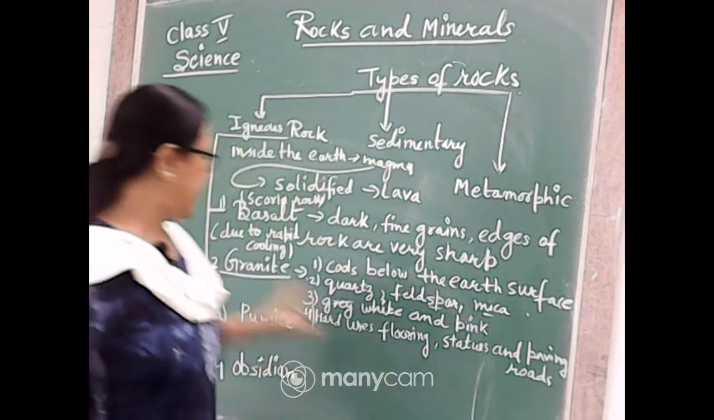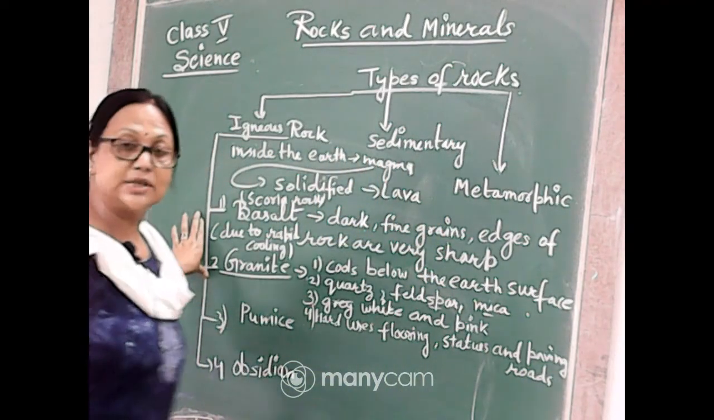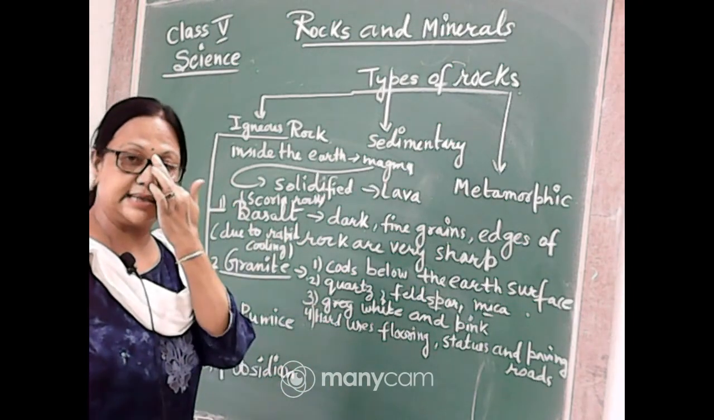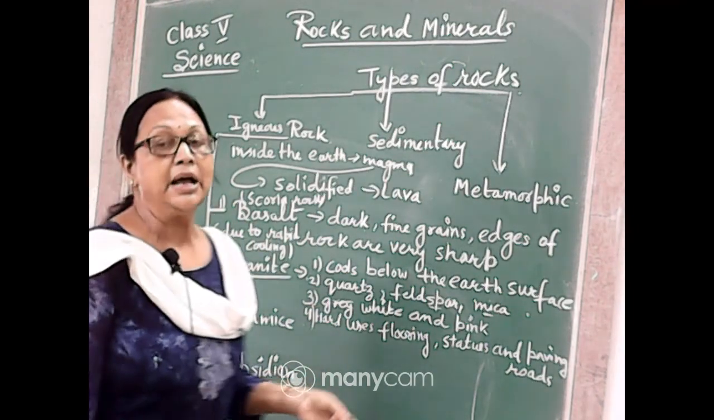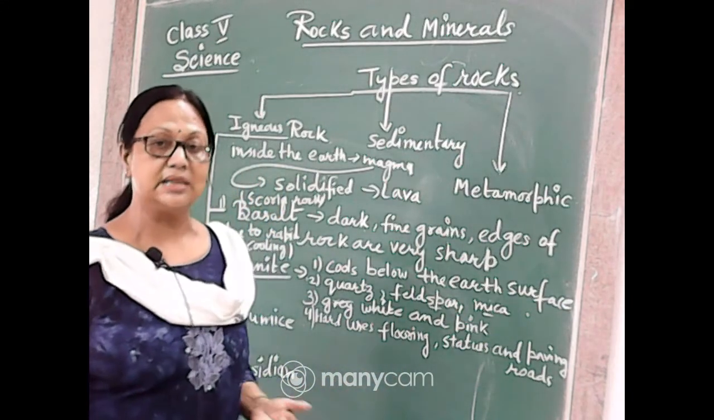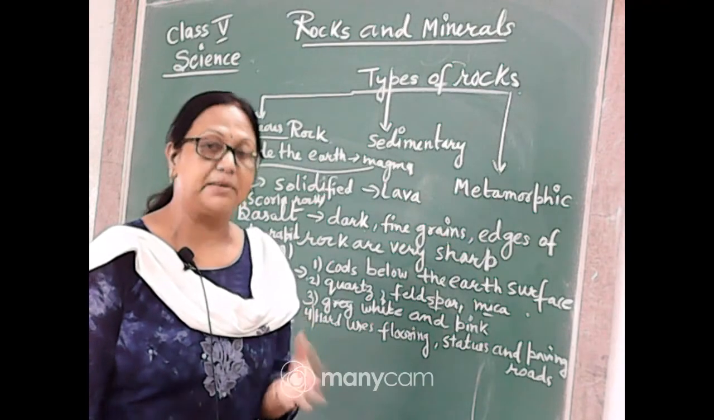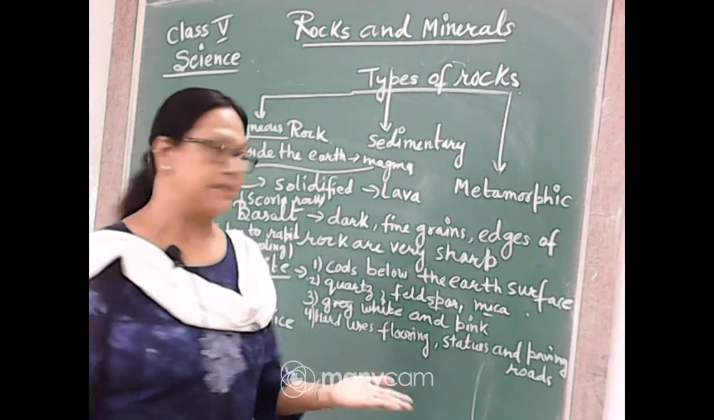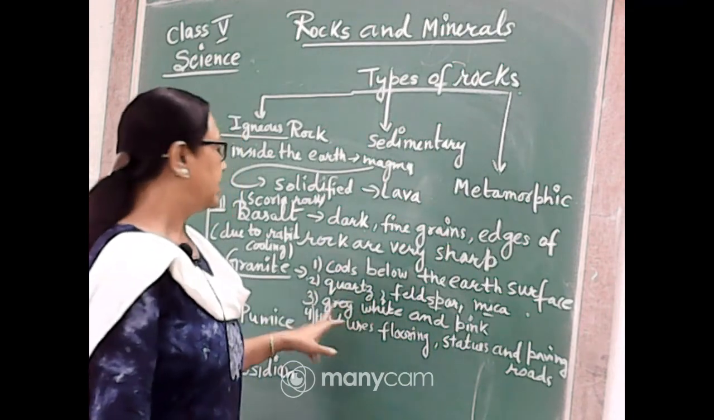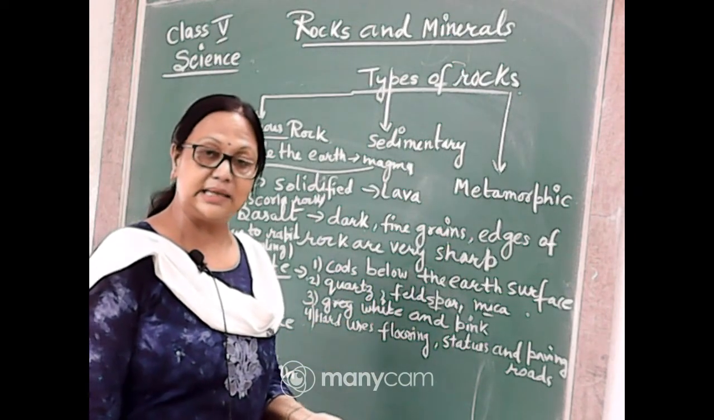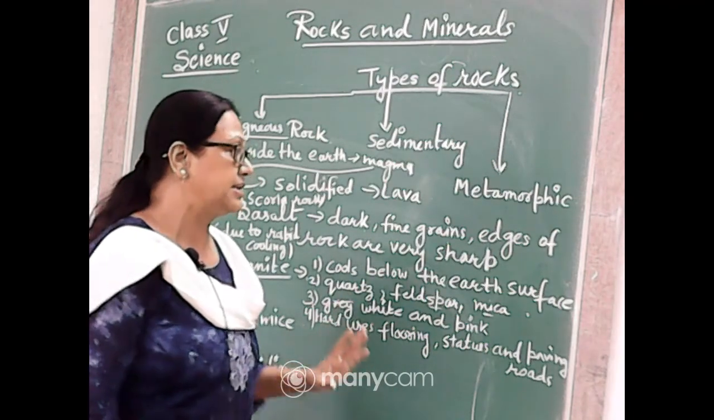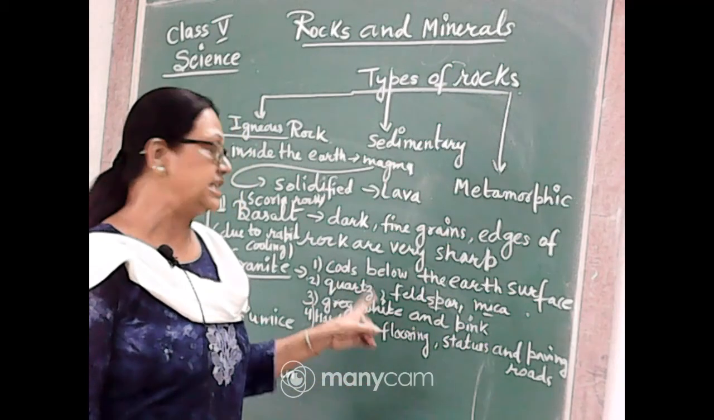So if we look at the second type of igneous rock, that is granite, what are the main characteristics of the granite? First one is the lava is not coming out on the surface of the earth. Granite forms due to the magma which is cooling below the earth's surface. So it is a very important point you have to remember. Third one is which minerals are present in this type of rock. There are three main minerals present: quartz, feldspar and mica.